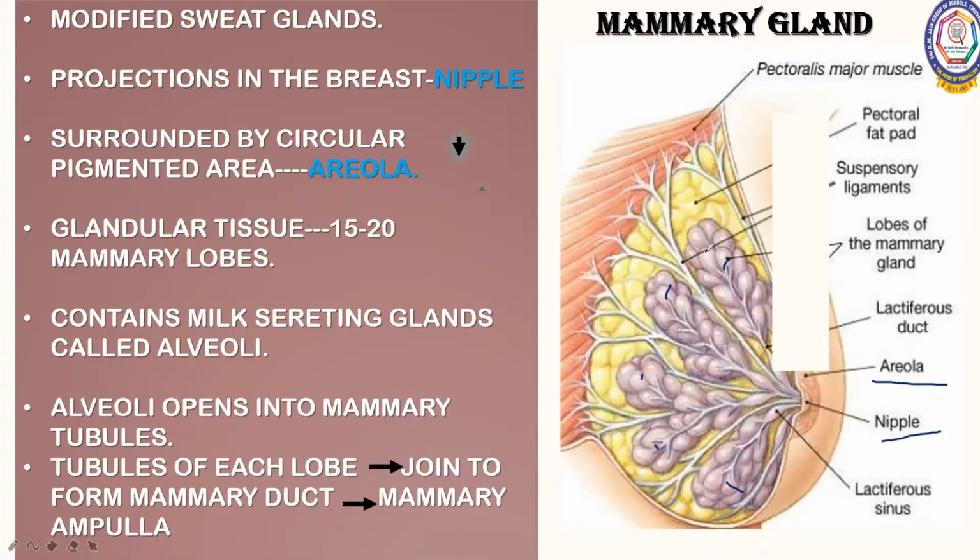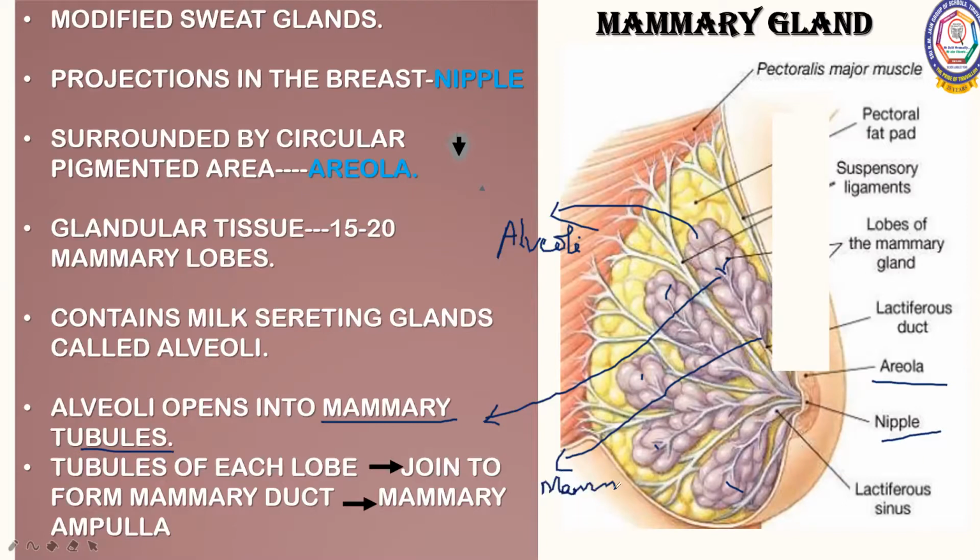You can see small ball-like structures, the milk secreting glands, which we call alveoli. These alveoli open into a minute duct. These ducts are called mammary tubules. The tubules of each lobe join together to form a mammary duct.